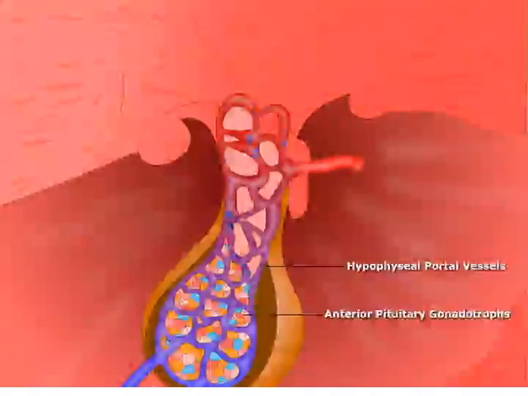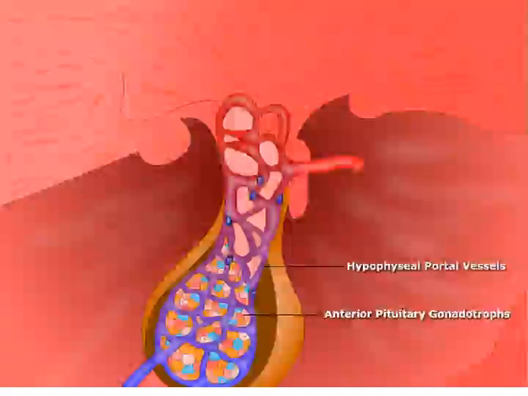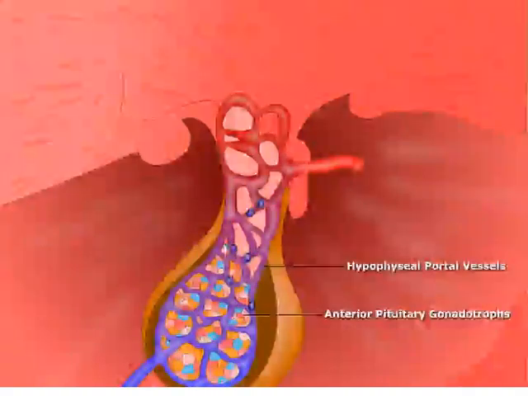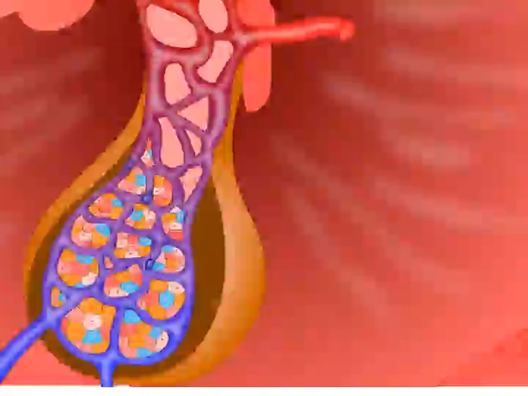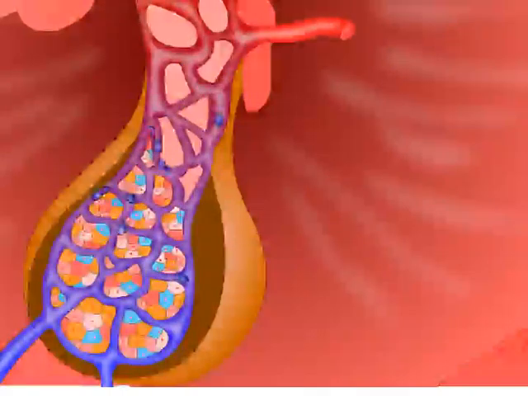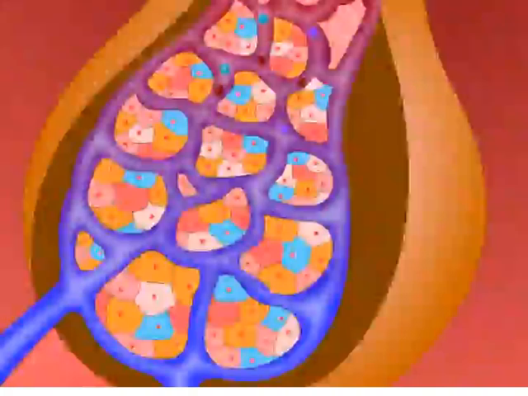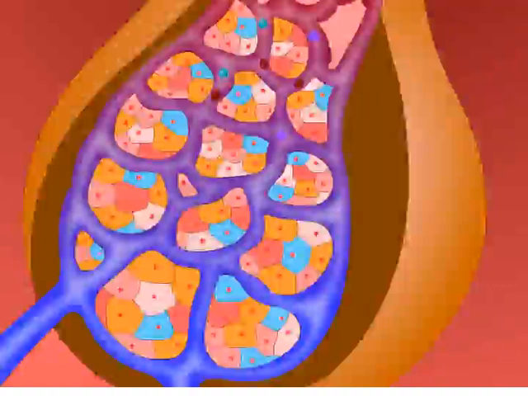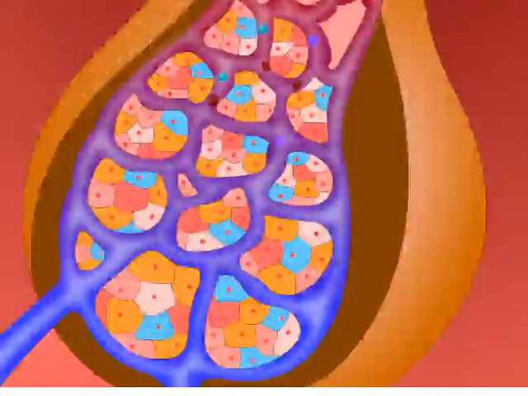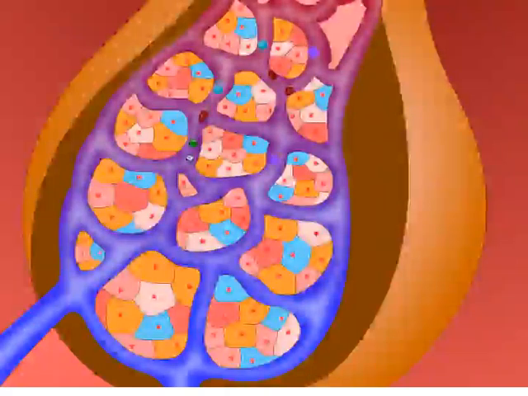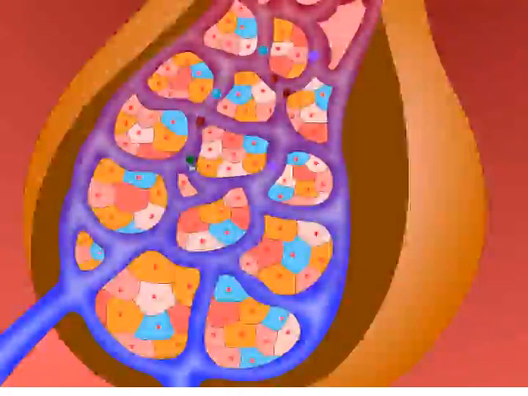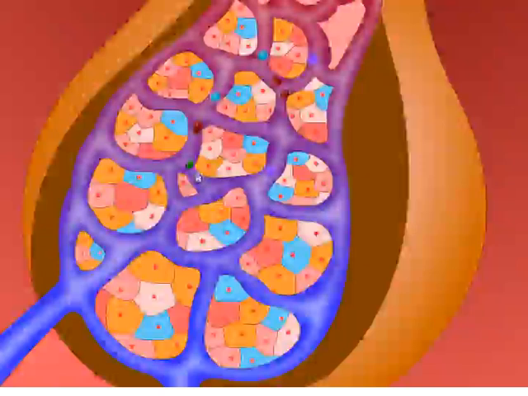The pulsatile release of GnRH prevents downregulation of its receptors in the anterior pituitary. There, GnRH stimulates the gonadotropes of the anterior pituitary, which then produce a pulsatile release of luteinizing hormone, or LH, and follicle-stimulating hormone, or FSH.